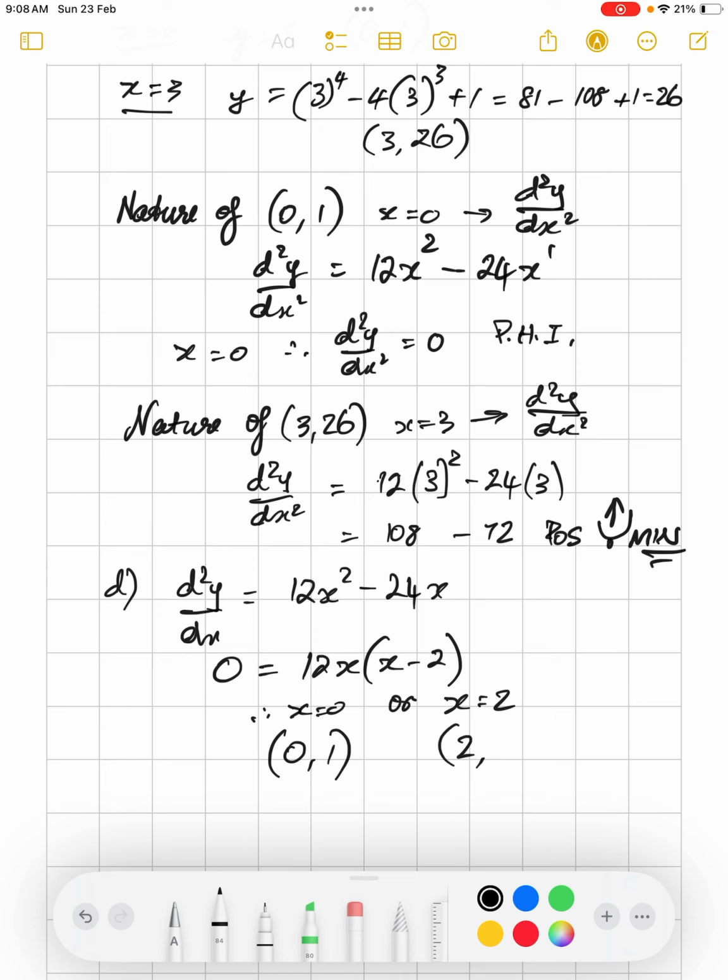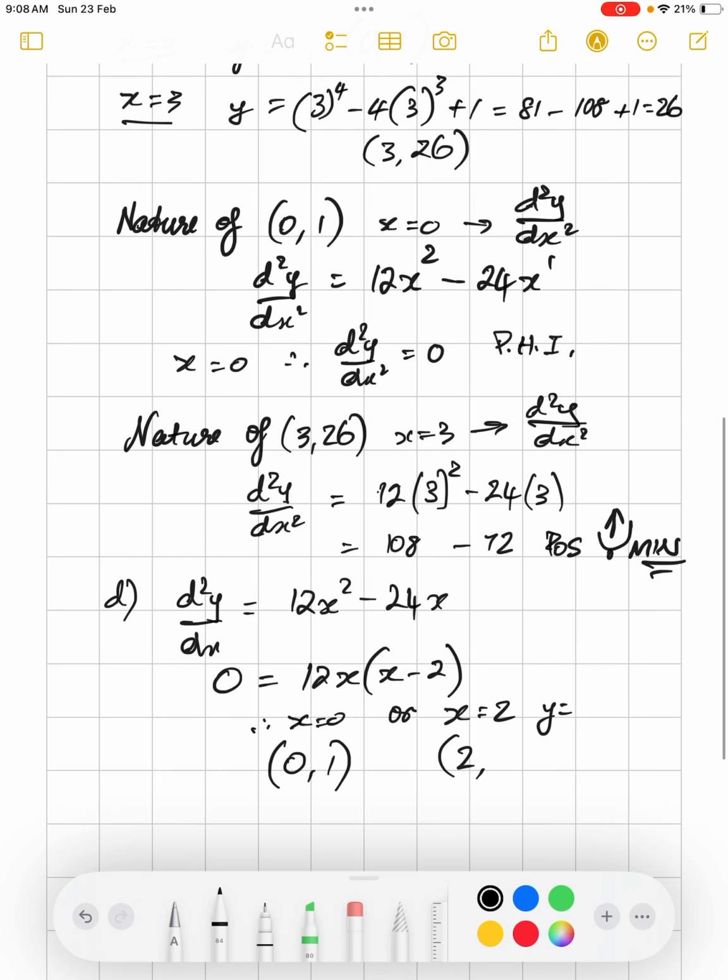We substitute 2 into our function, and y is 2 to the power of 4 minus 4 times 2 cubed plus 1. So 16 minus 4 eights are 32, plus 1. So it's negative 15. There is a point of inflection.